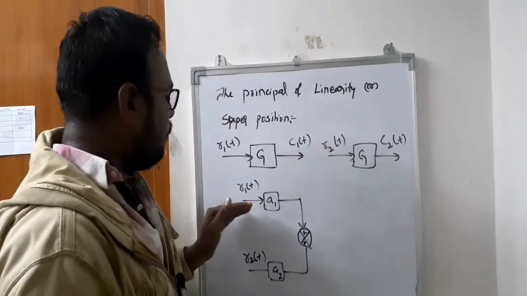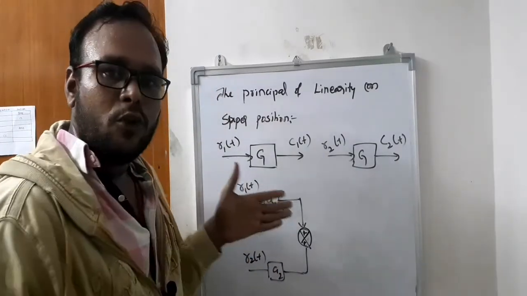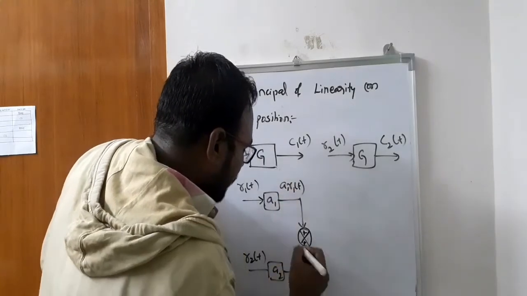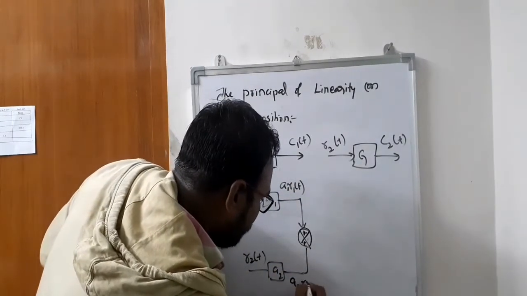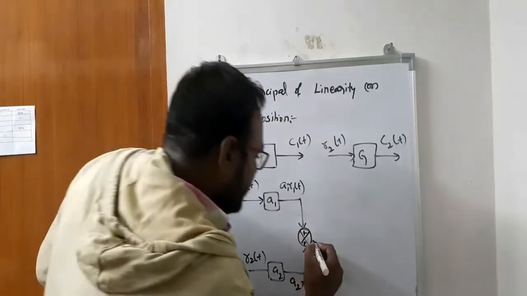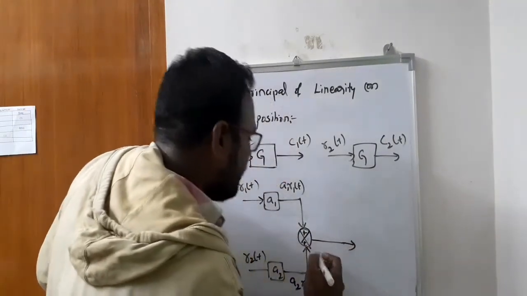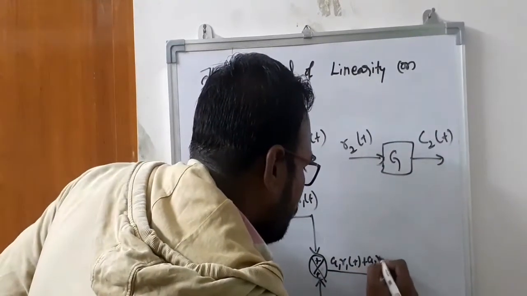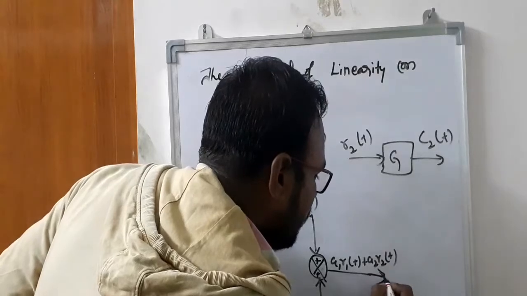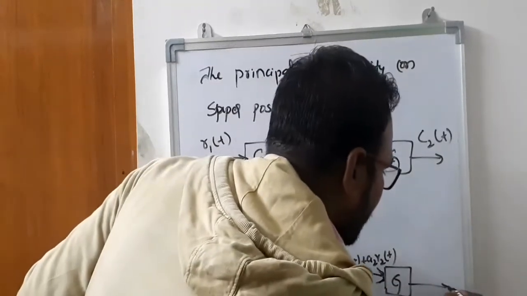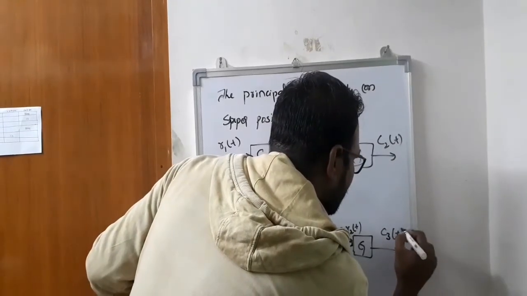When the R1 of t signal flows through the A1 block, it becomes A1 R1 of t, and it becomes A2 R2 of t. Is it clear, students? From the summing point, the output is A1 R1 of t plus A2 R2 of t. Now this signal passes through the gain. Then the output here is C3 of t.